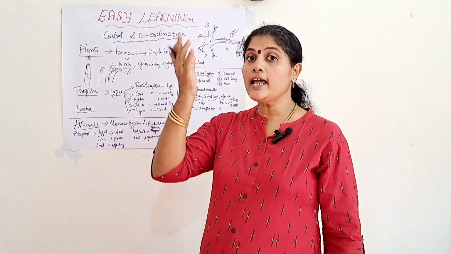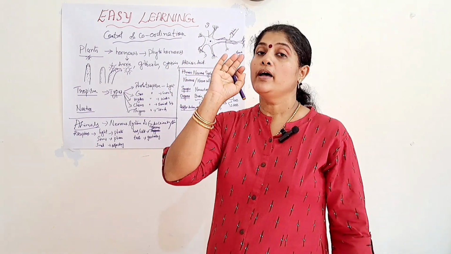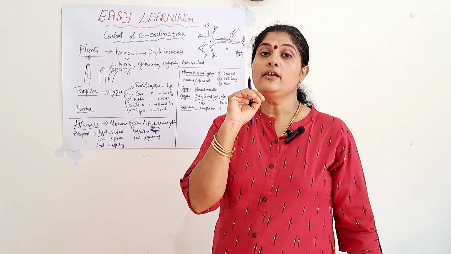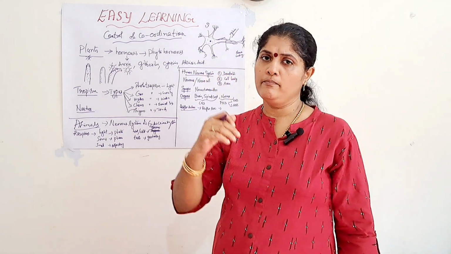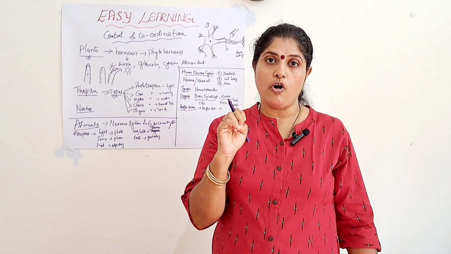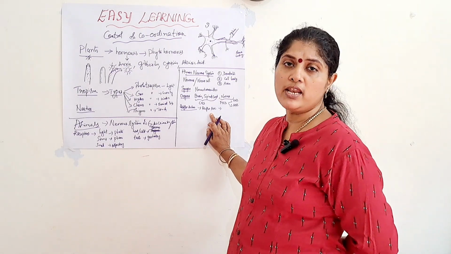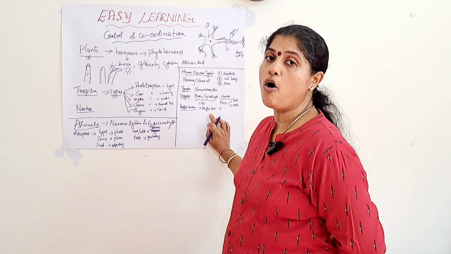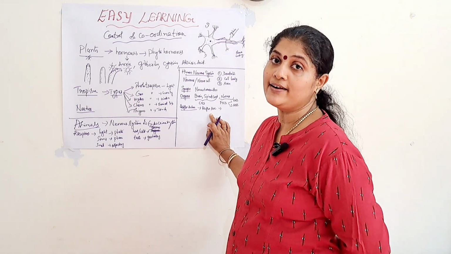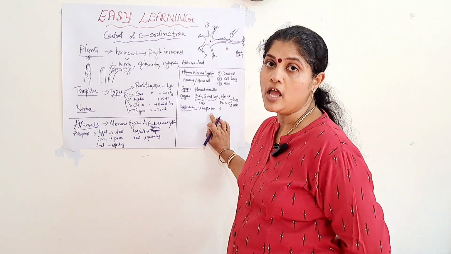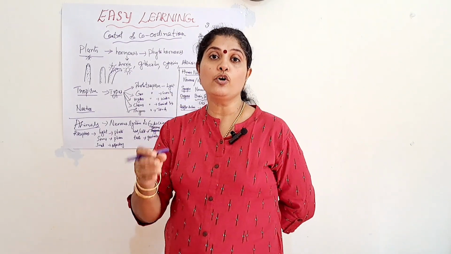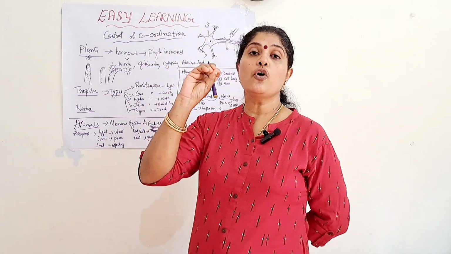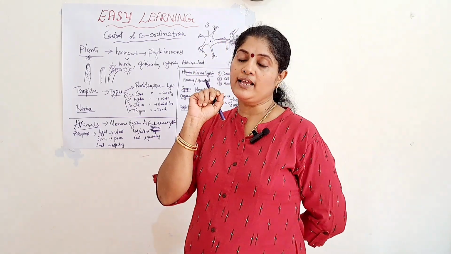There are certain actions where the brain does not take part in taking the decision. It will reach only up to the spinal cord. But reflex arc is very, very important. The reflex arc means the pathway of travelling of the electrical impulse. It is known as the reflex arc. A simple example I have already told: when we touch a hot object, we remove the hand back, isn't it? So, here the thermoreceptors will get activated.